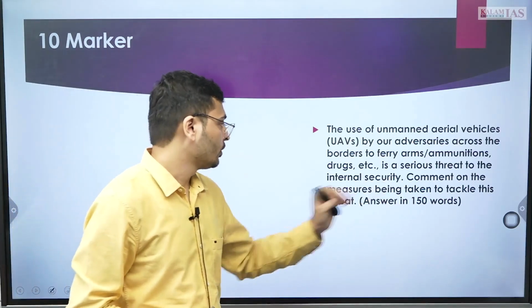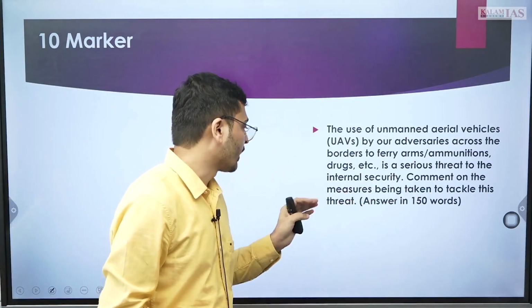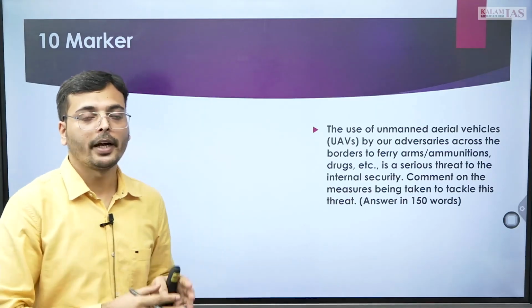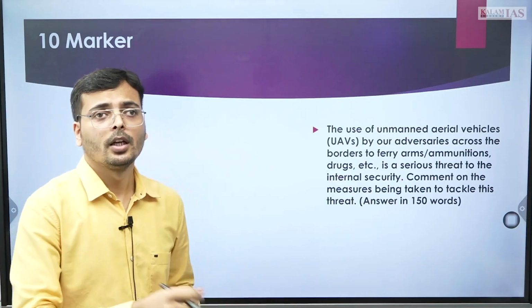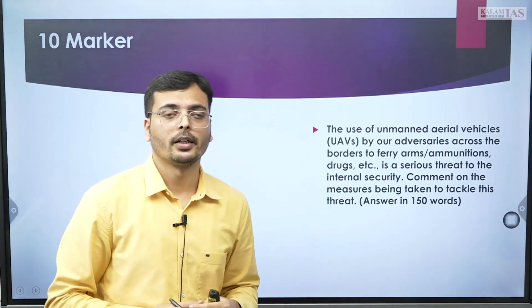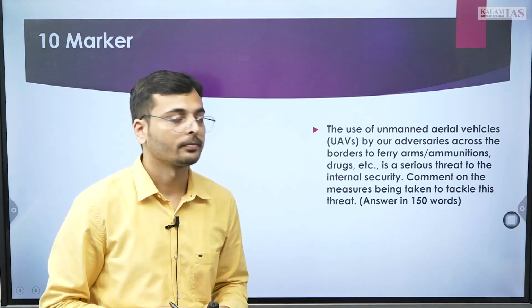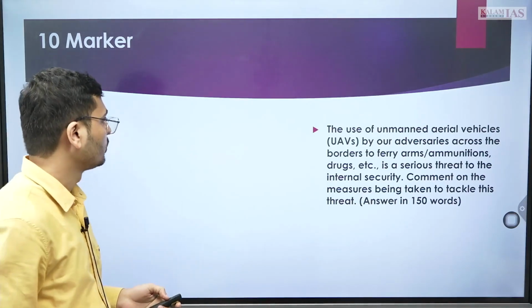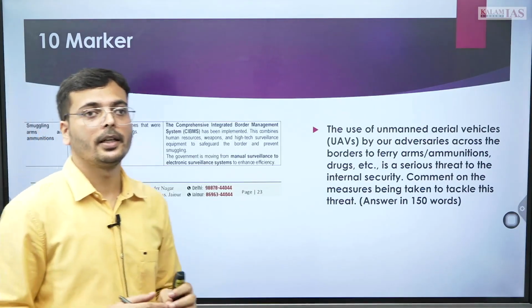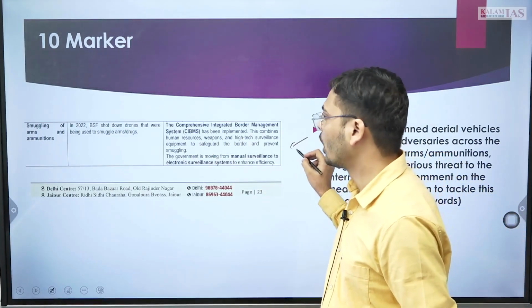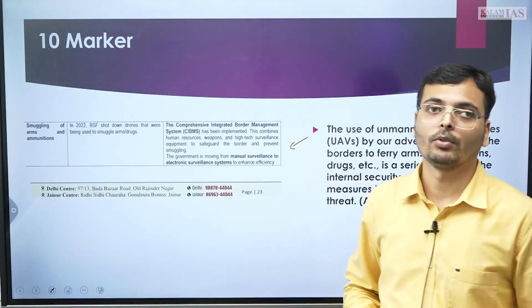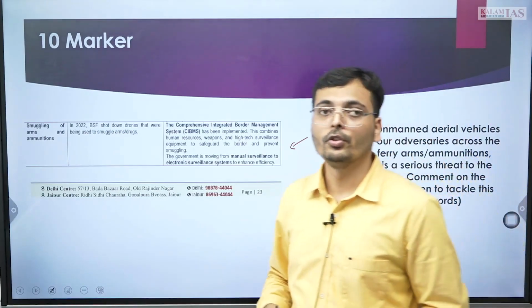Now, coming back to the question, comment on the measures taken to tackle this threat. You can again divide it into policy measures, institutional measures, even technological measures, use of technologies. Again, the question has been dealt with in the MIB. You can see how smuggling of arms and ammunition was done through the use of UAV.